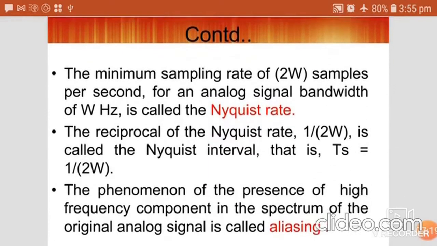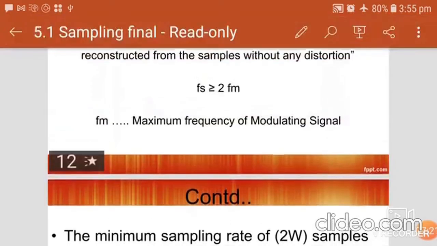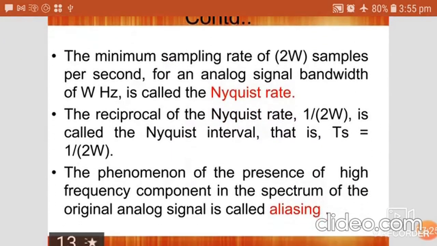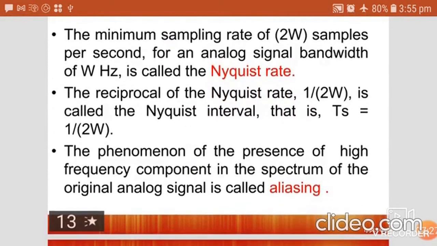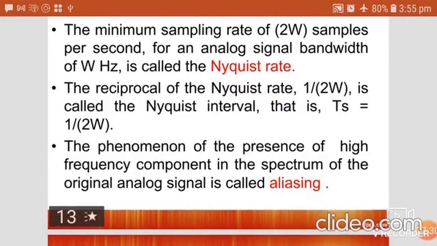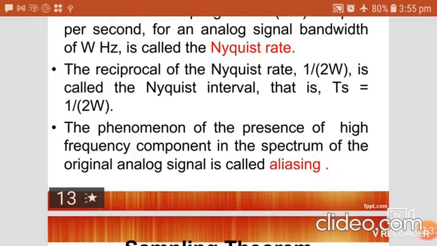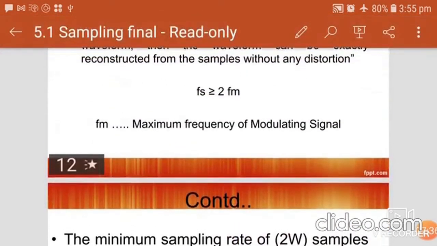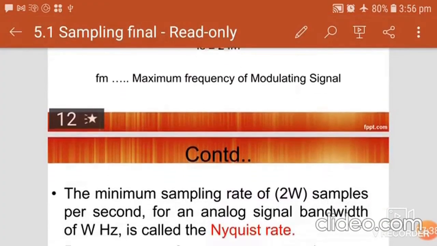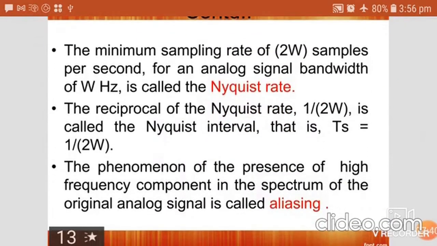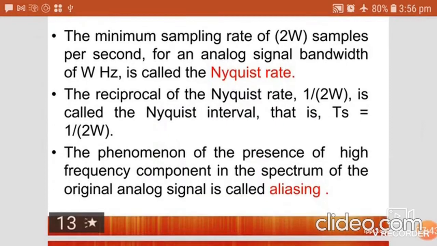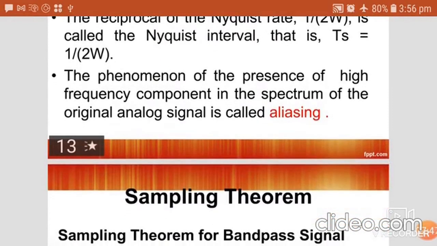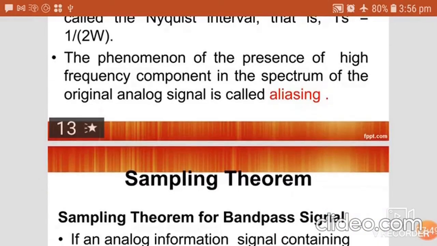The minimum sampling rate 2W, otherwise 2Fm, that is 2W samples per second for an analog signal bandwidth of W Hz, is called the Nyquist rate. The reciprocal of the Nyquist rate, 1 by 2W, is called the Nyquist interval, that is Ts is equal to 1 by 2W.